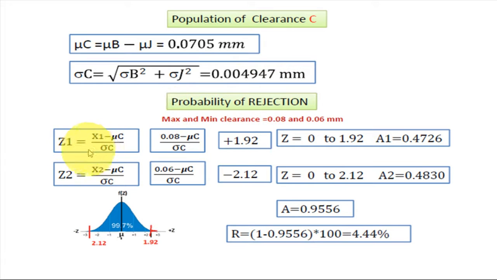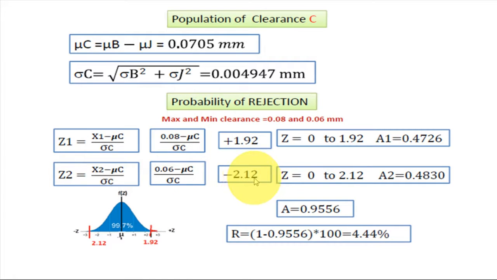Now we find Z1 equal to (x1 minus mu c) upon sigma c, that is (0.08 minus mu c) upon sigma c, which comes to plus 1.92. Similarly, Z2 equals (x2 minus mu c) upon sigma c, so (0.06 minus mu c) upon sigma c, which comes to minus 2.12.